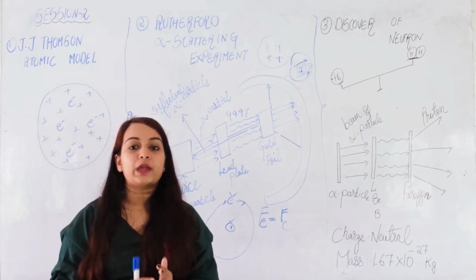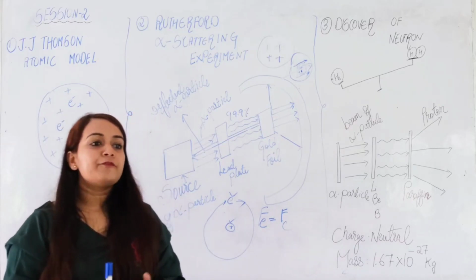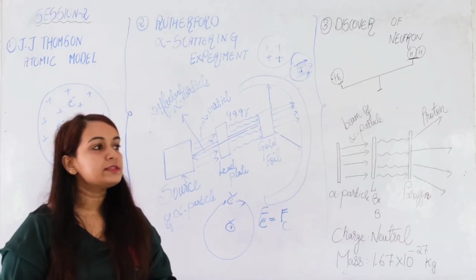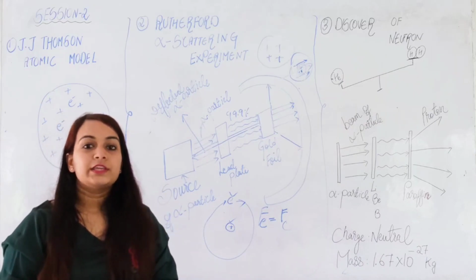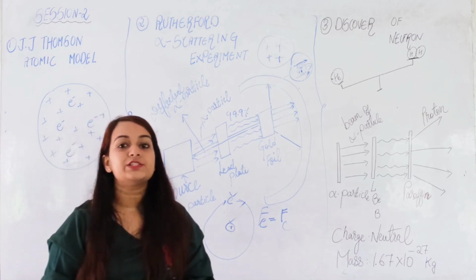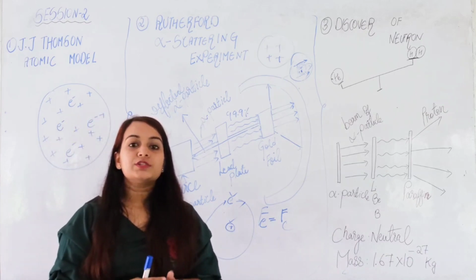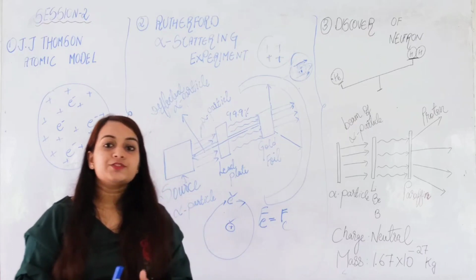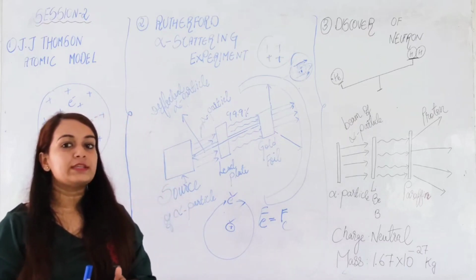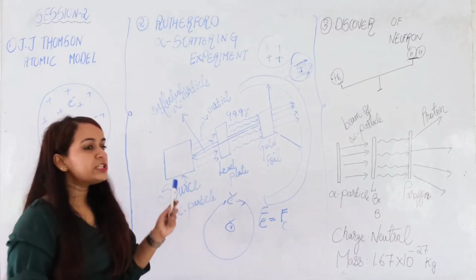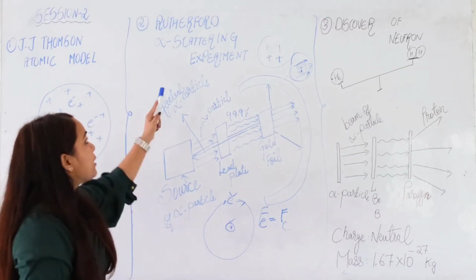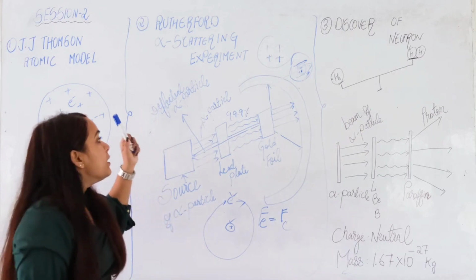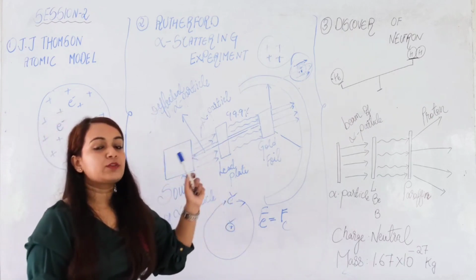The first drawback was that it explained everything about atoms, every possible piece of information he provided in his model, but he could not explain the stability of atoms. He also could not explain the line spectrum of atoms. Line spectrums we'll be studying in detail under the spectrum topic. So these were the two drawbacks of the alpha scattering experiment. No doubt it was one of the major breakthroughs in the field of science, but it also came with some drawbacks.